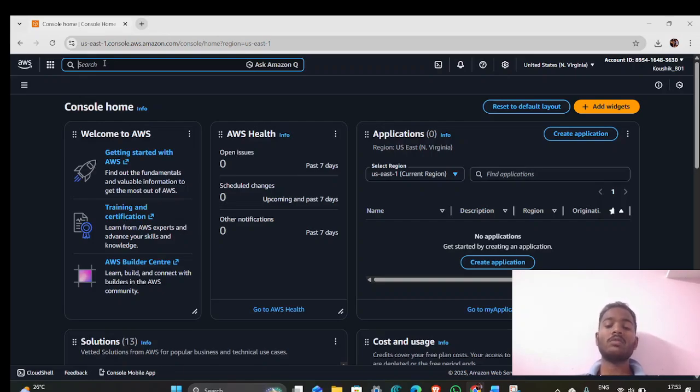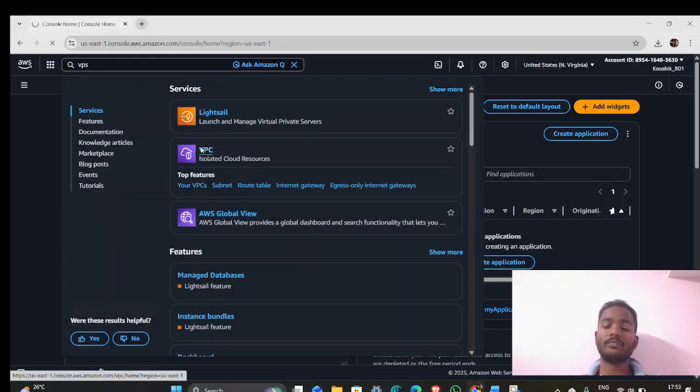Firstly, VPC. What is VPC? VPC stands for Virtual Private Cloud. It is a logically isolated virtual network in AWS where we can launch our cloud resources such as EC2 instances. A VPC is created to provide network level security and isolation. It allows us to define our own IP address range, create subnets, configure routing tables, and control internet access. VPC is used whenever we want to deploy applications in AWS with full control over networking, similar to a traditional on-premise data center.